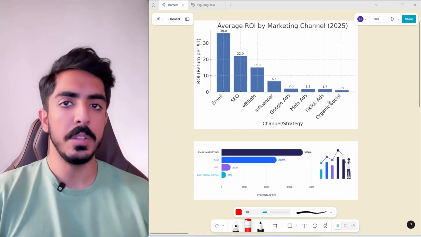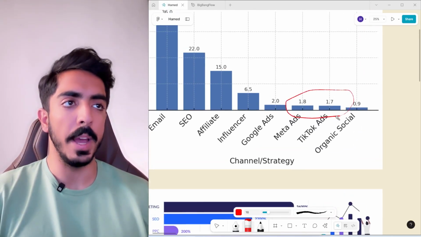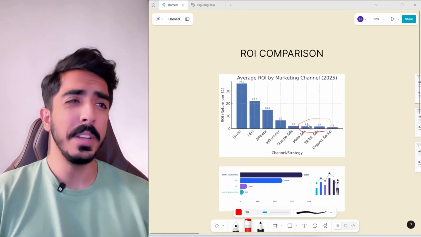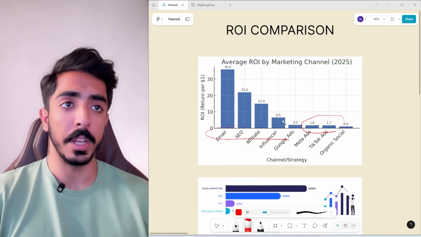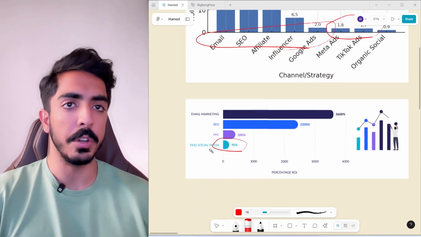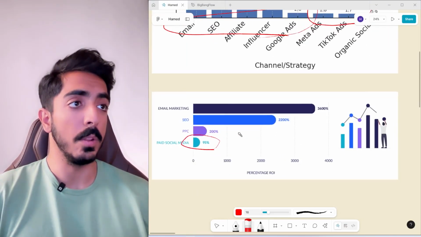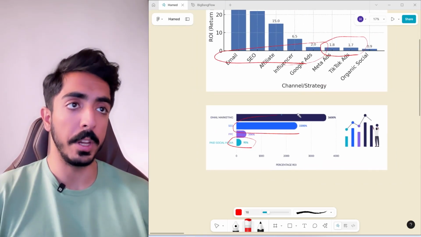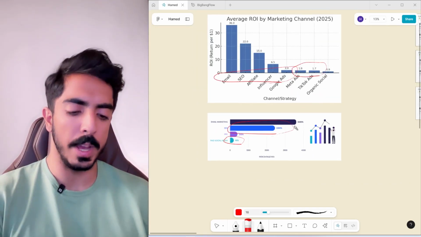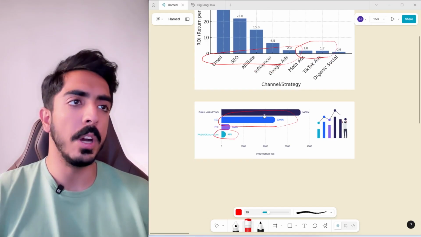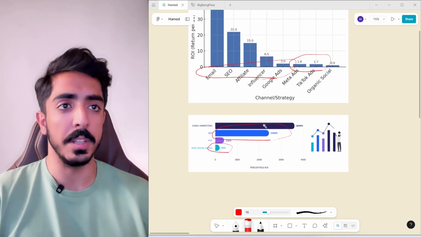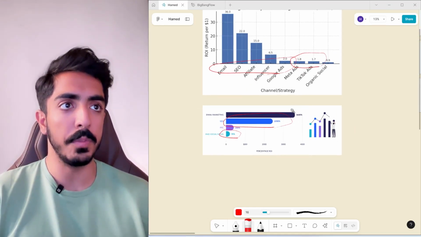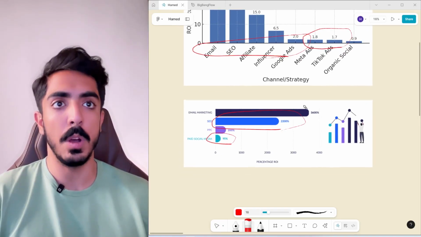For example, in these two charts, you can find Meta ads and TikTok ads have very low ROI compared to other marketing channels. And also in this second chart, you can find social media ads has the lowest ROI compared to other marketing channels. Also, another problem with social media ads is that the results are usually unpredictable and inconsistent. And also you'll need to be lucky enough to not get your Meta ad account closed or banned.